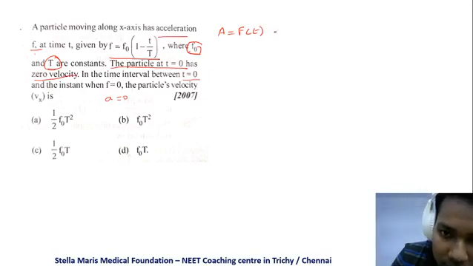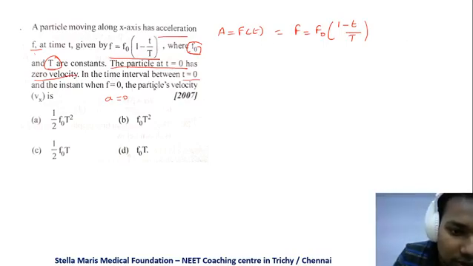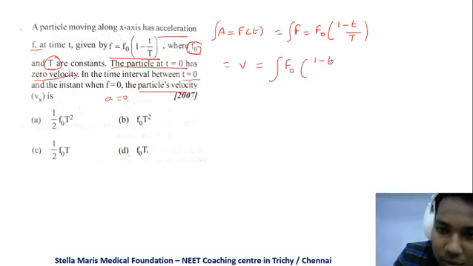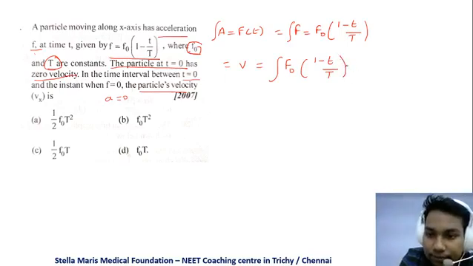So we know what a is. a is f is equal to f naught times 1 minus small t by capital T. We need to find the velocity. They are asking the particle's velocity. So when we integrate on both sides, if we integrate acceleration, we get velocity. So velocity is the integral of f naught times 1 minus small t by capital T, dt.